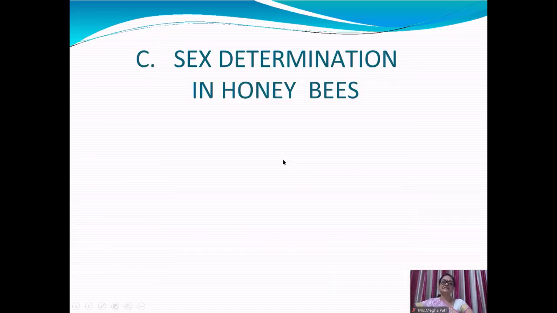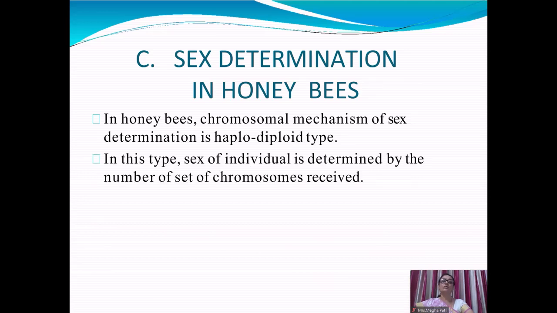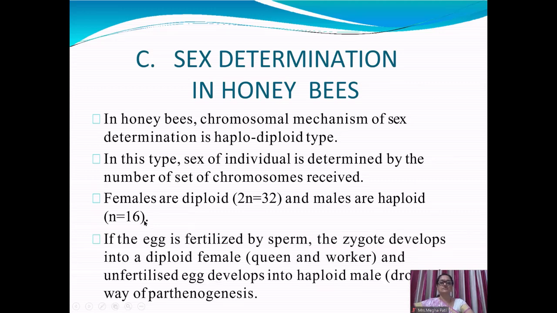Let us see sex determination in honeybees. The chromosomal mechanism of sex determination in honeybees is haplodiploid type. Sex of the individual is determined by the number of sets of chromosomes received. Females are diploid, 2n equals 32 chromosomes, while males are haploid, n equals 16 chromosomes.